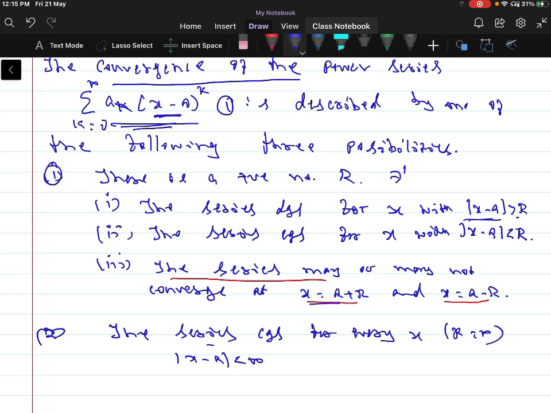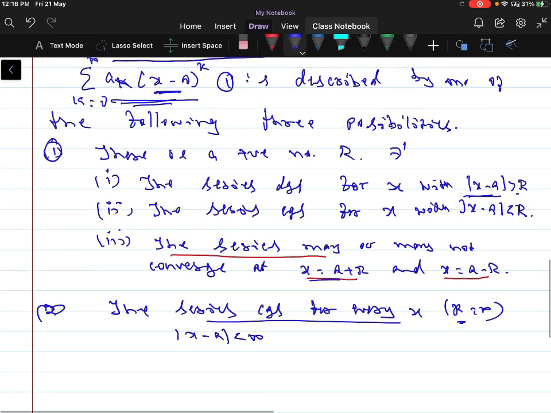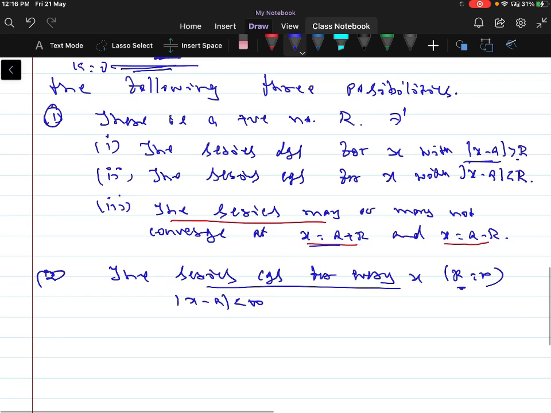So the series converges everywhere, for every x in the real line R. If the series converges for every x, we can write modulus of x minus a less than infinity. Therefore r can be written as infinity.